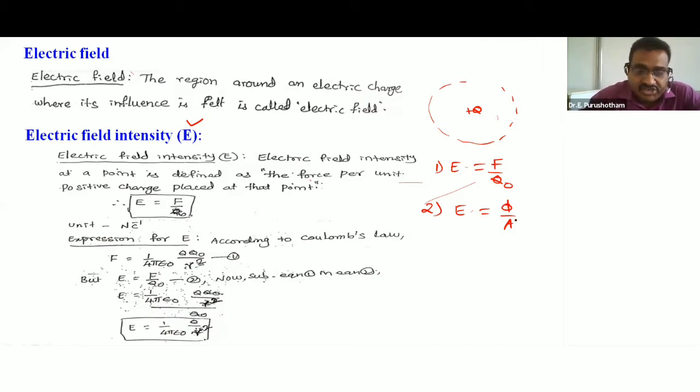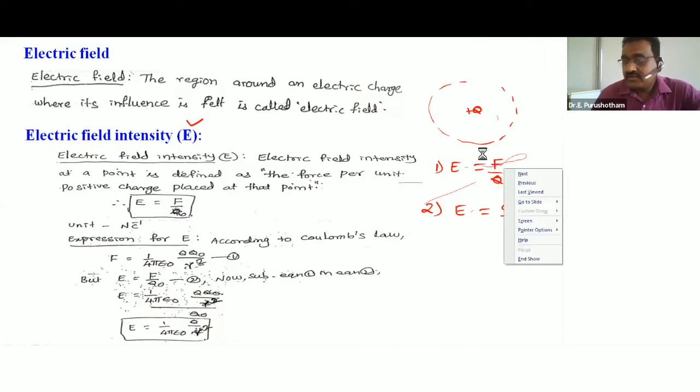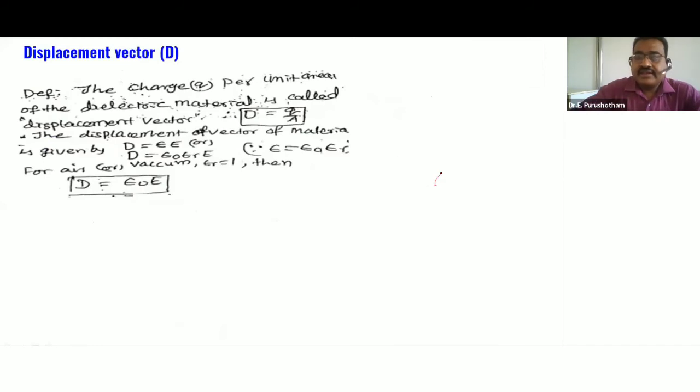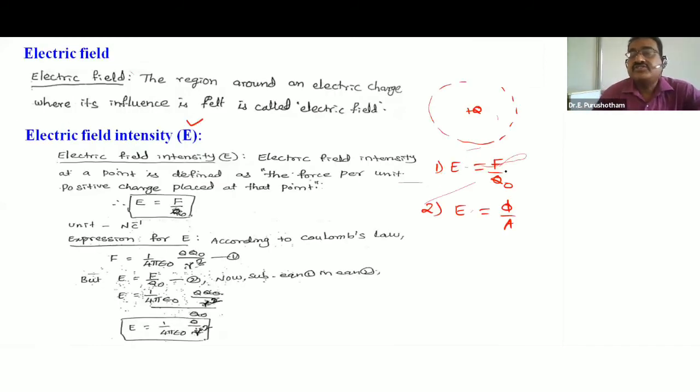Simply, the electric force per unit positive charge is called electric field intensity.